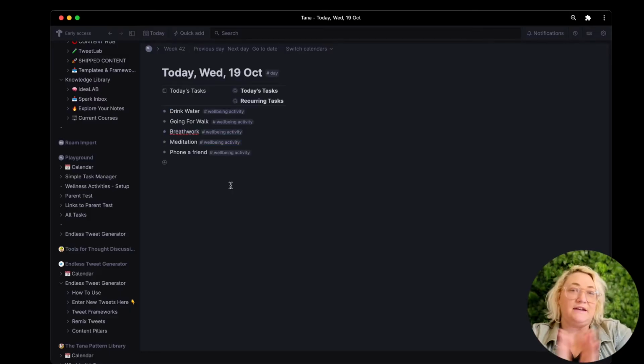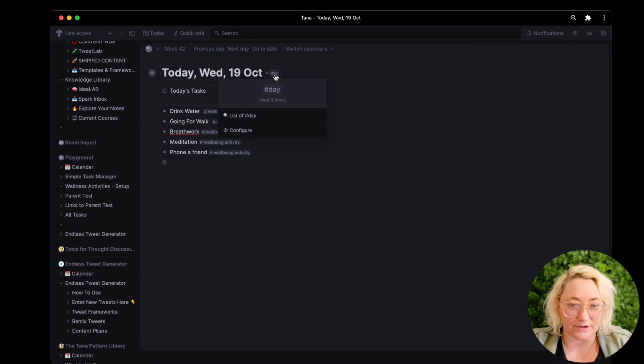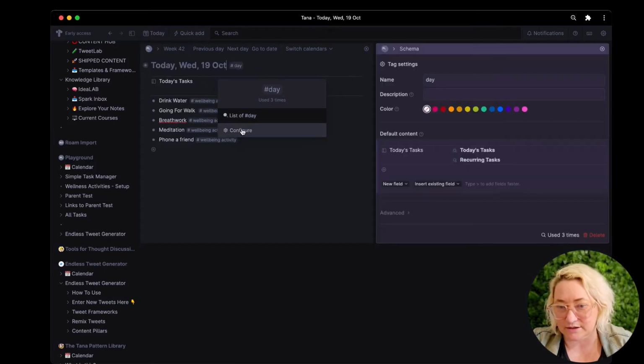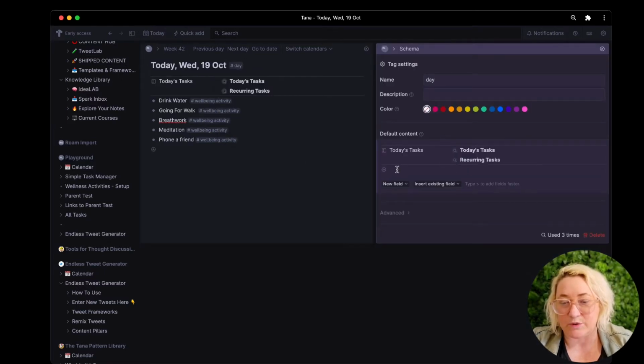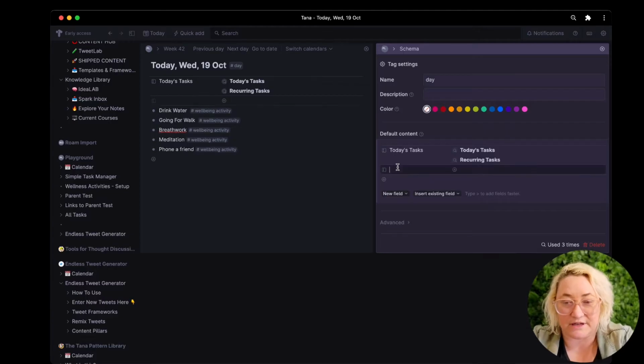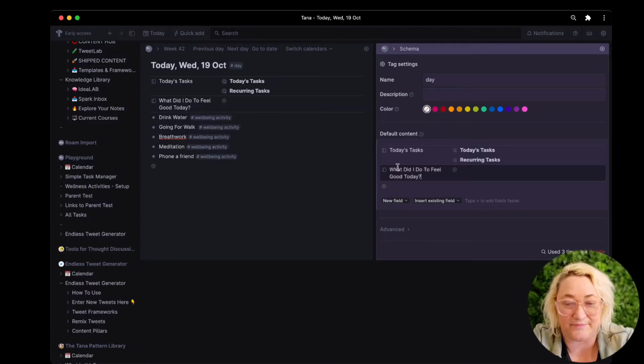Okay, so once you've done that, now we want to configure our daily page to have a field where all of these activities come up and we can actually choose from them, okay? So if you're on your daily page, you just click on the day tag, whatever that is for you, and go configure. Then what we're going to do is add a field. So we're going to go shift and the arrow, and we're going to call this, what did I do to feel good today?